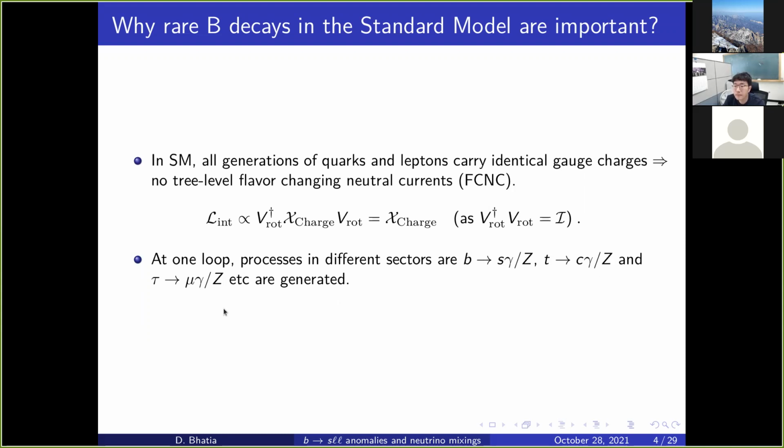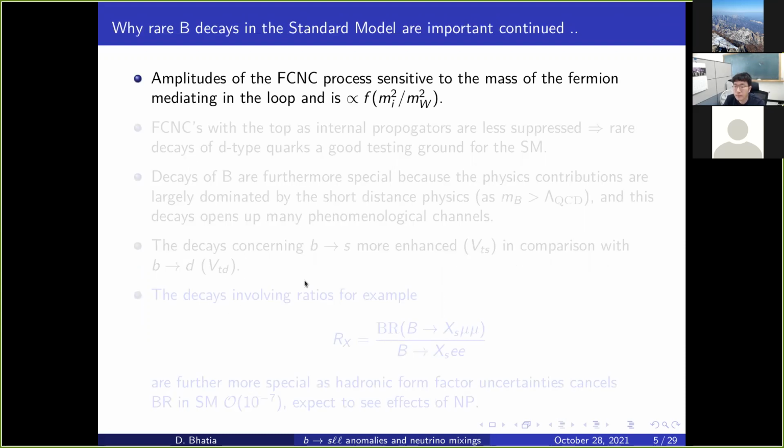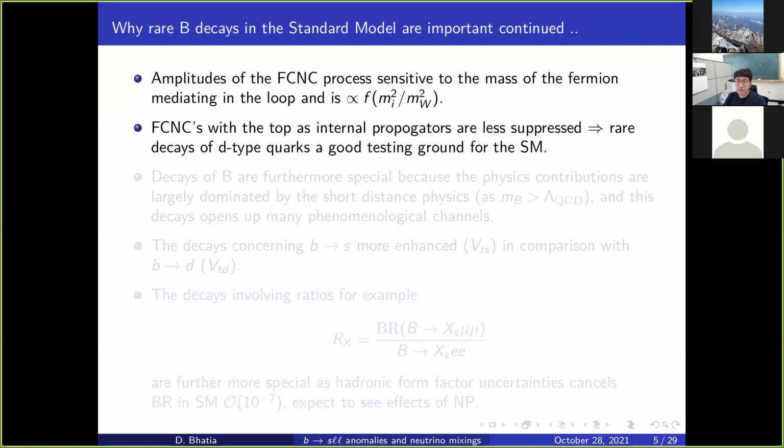Now, but which process to choose among them? The answer is simple, because these processes very closely depend on what the loop particle is inside these FCNC mediating processes, and they're very sensitive to its mass. So it goes as m_i squared by m_W squared. So we immediately know that any FCNC process which is mediated by the top would be the most dominant one, and top mediated FCNC processes mean we are looking at flavor changing processes of D-type quarks, right? So then they become a good testing ground.